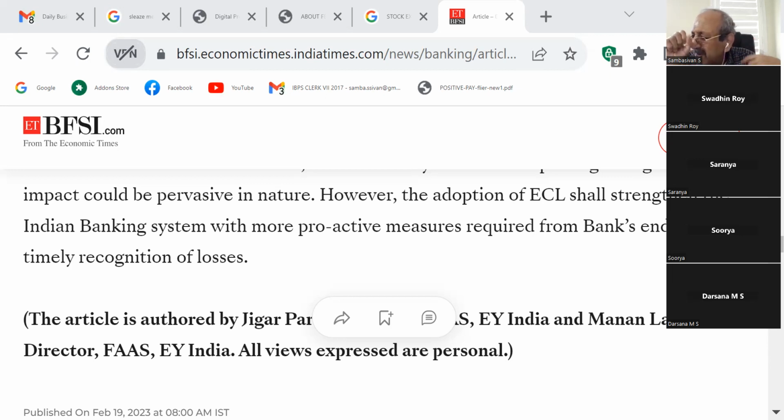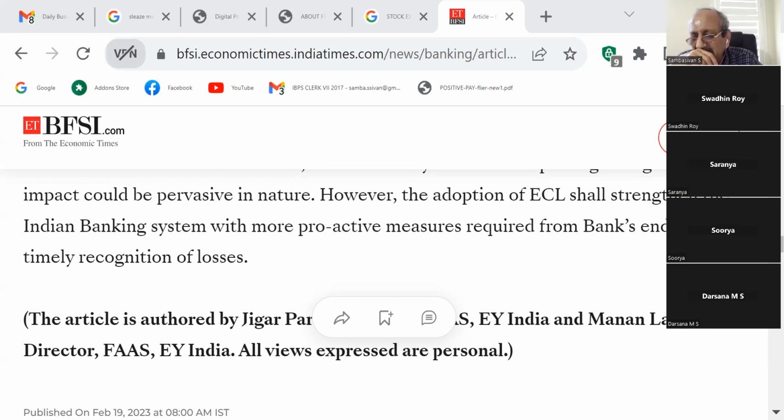I have some confusion. Please take an example with a simpler figure. Let us take an example. Let us have the total advances as 10,000 crores. Out of which 2% of advances are GNPA.